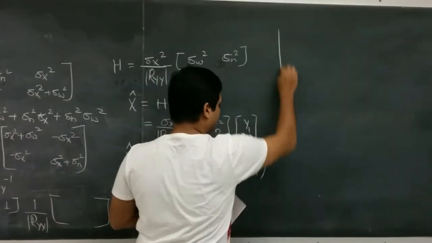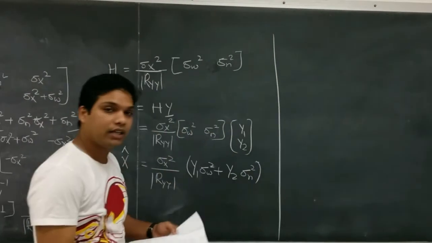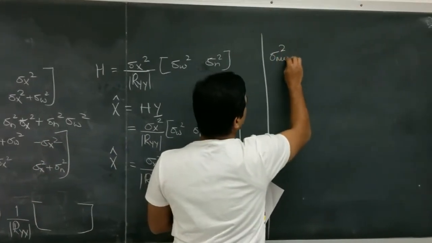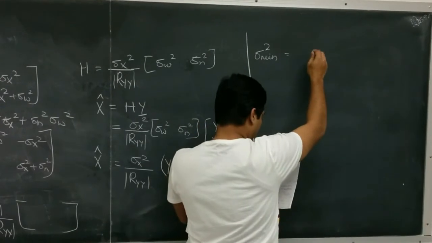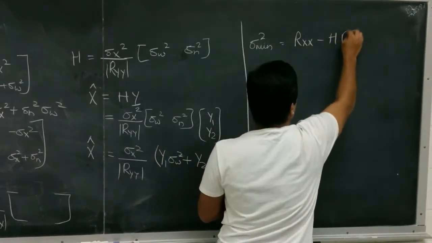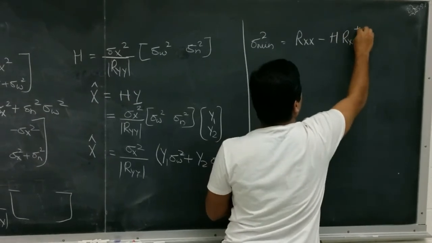Now we have to find the minimum variance of the error, which is given as the minimum, R_xx minus H R_xy conjugate.